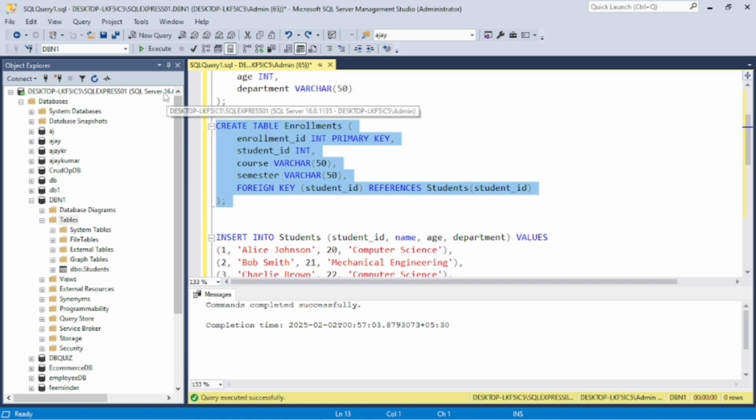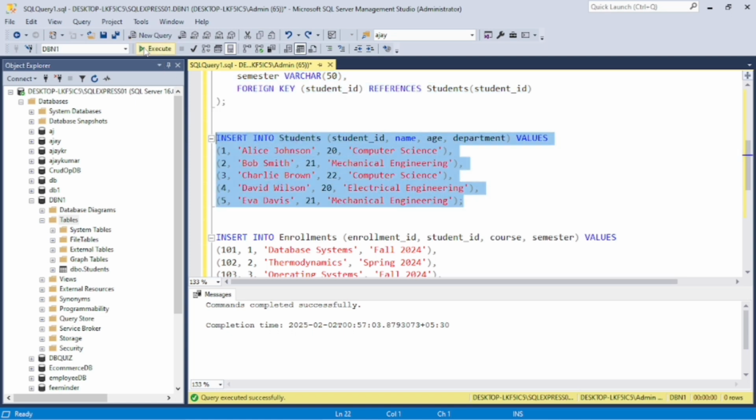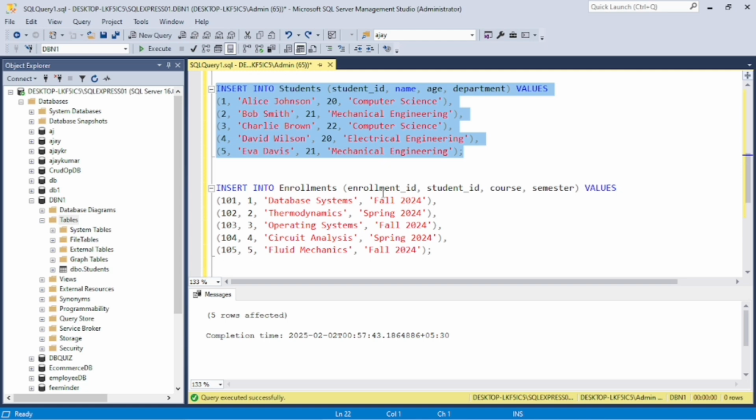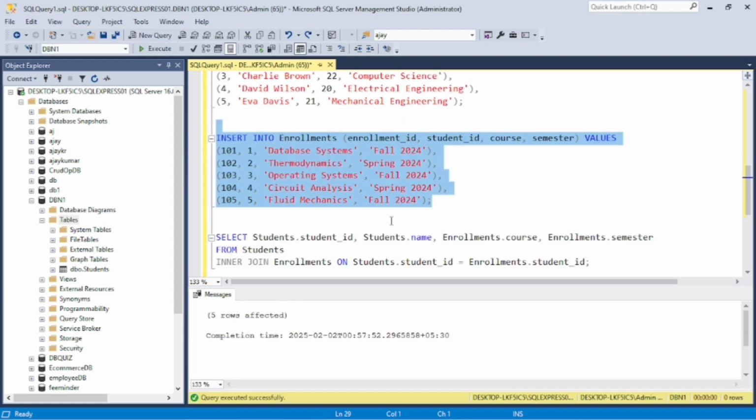Now let's move on to inserting the data into the students table. Run it, and here 5 rows were inserted into the table. Let's run it also to insert the data into the other table. Now 5 rows are affected. Now let's move on to the practical of the inner join.